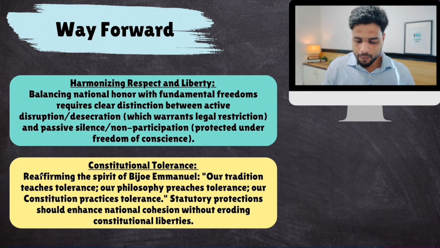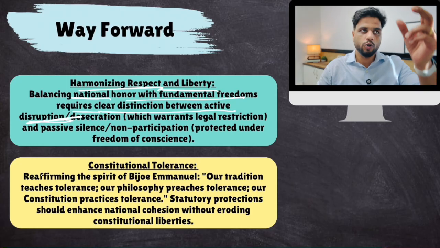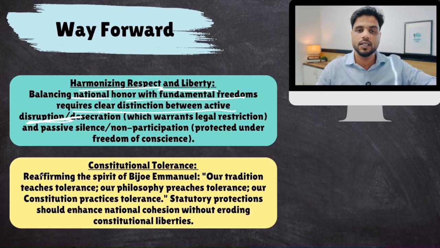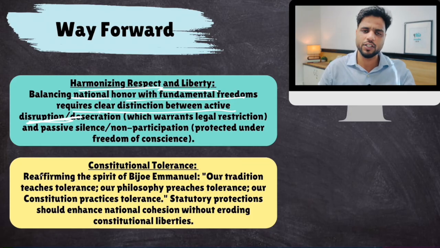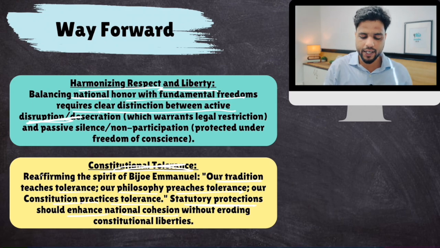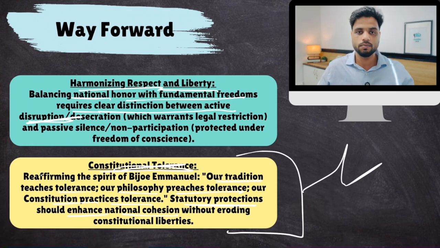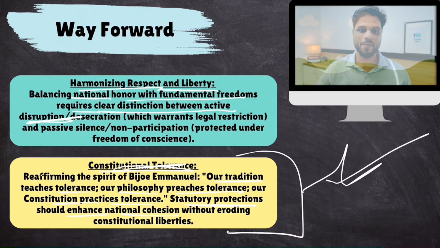Okay, harmonizing respect with liberty, balancing national honor with fundamental freedoms, requires a clear distinction between active disruption and mere non-participation. I mean, you have to clearly mention what disrespect means. You have to clearly write it down so that you cannot harass people when they are not disrespecting the national anthem, yet you accuse them of doing so. Okay, constitutional tolerance. Our tradition teaches tolerance, our philosophy preaches tolerance, our constitution practices tolerance. Statutory protection should enhance national cohesion rather than forcing people. So these are some of the points that you can write in your mains answers as a conclusion. This is good language. So use it, right?